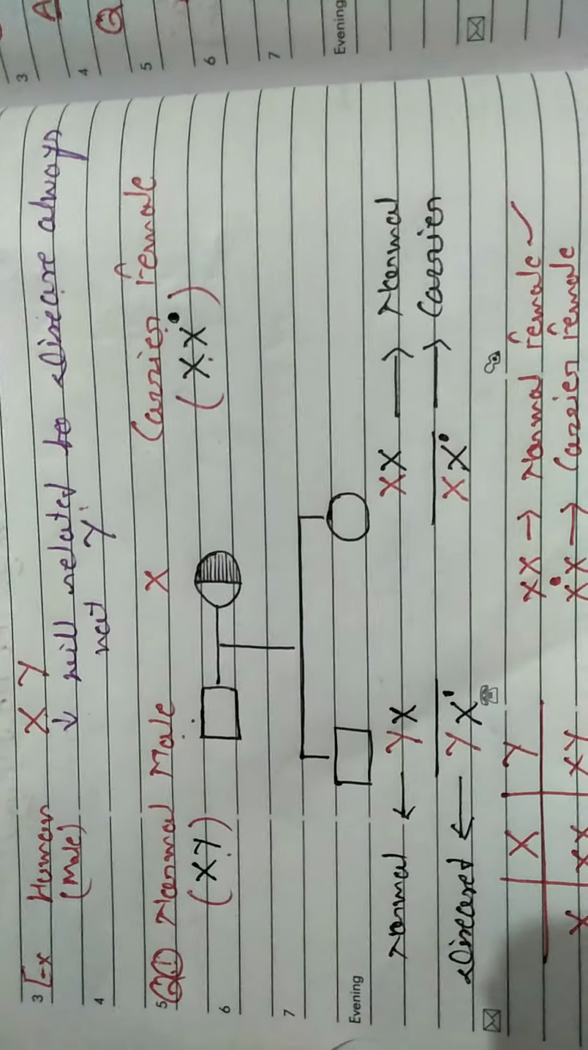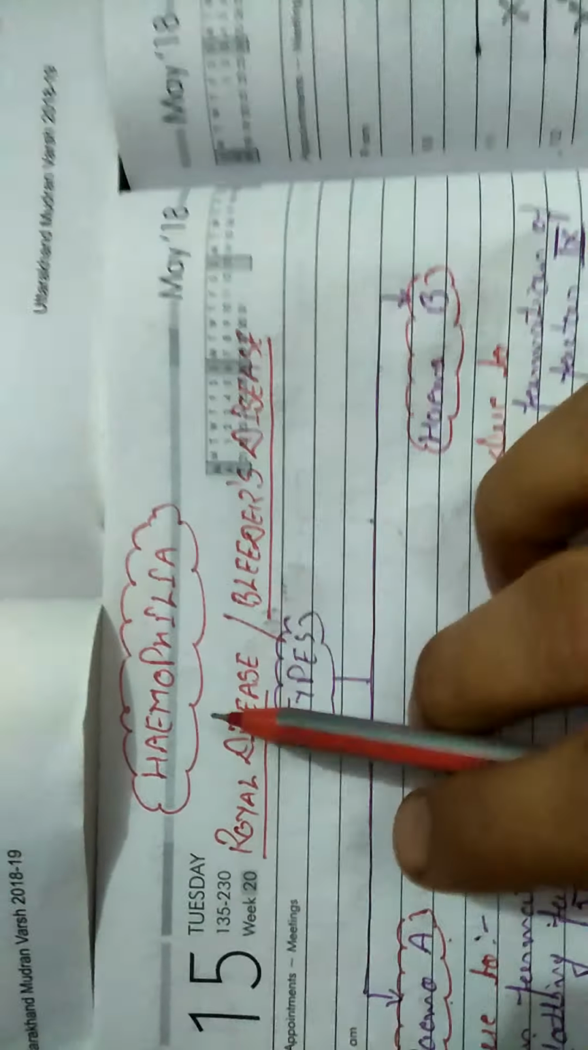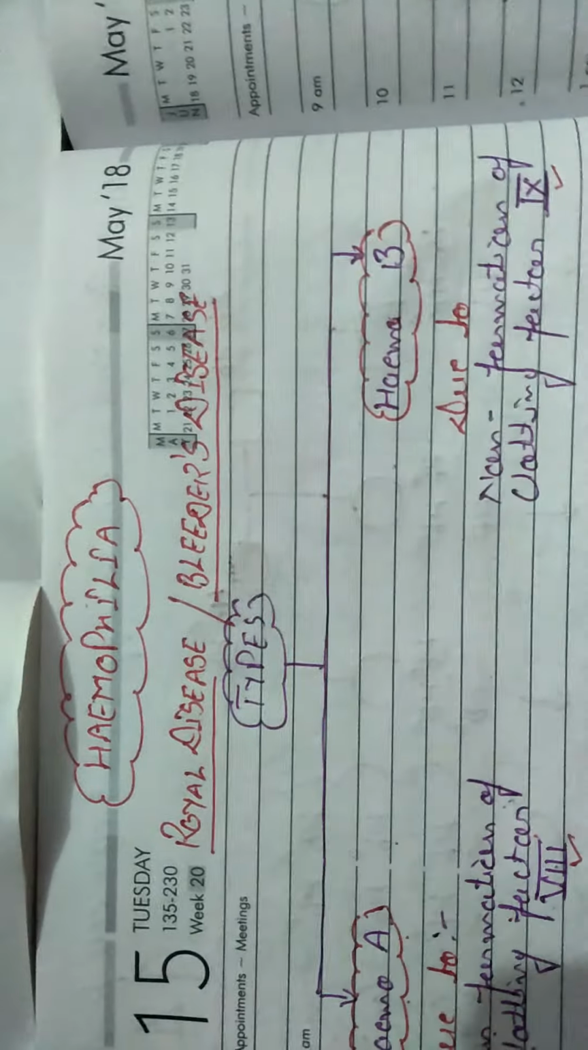So with the help of this example, we can easily understand the diagrammatic representation of hemophilia with the help of the Punnett chart.